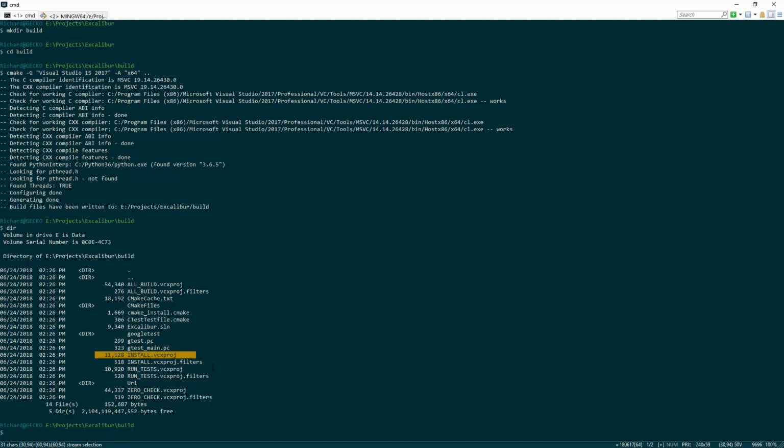They're just convenient things like the install project. You could run it to install your stuff, if you had install rules, or run tests to run all your unit tests if you want to do that. But we're mostly going to do the command line today.